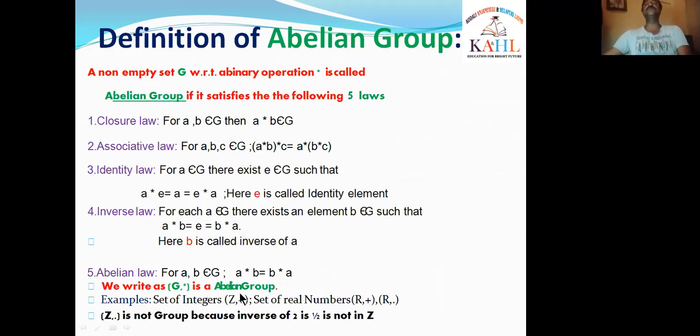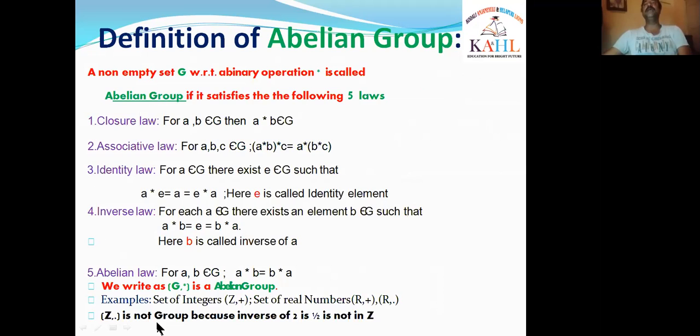The same examples for the group are also applicable for this one. What are they? The set of integers Z with respect to plus, Z plus, is an example for an abelian group, and the set of real numbers R with respect to plus, R plus, is an example for an abelian group, and R dot is an example for an abelian group. These are also examples for the group. But Z dot is not a group.